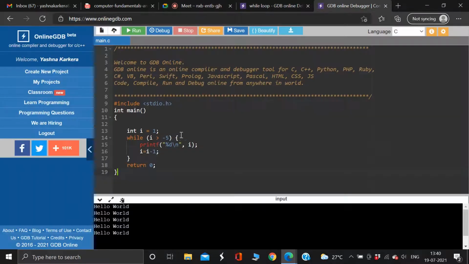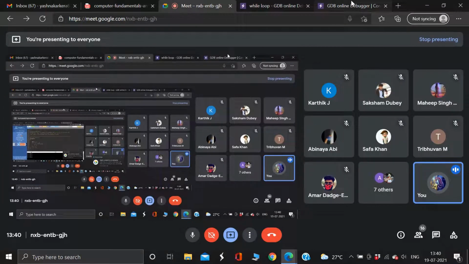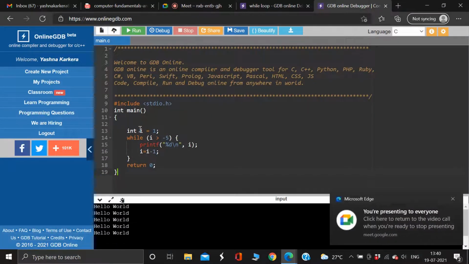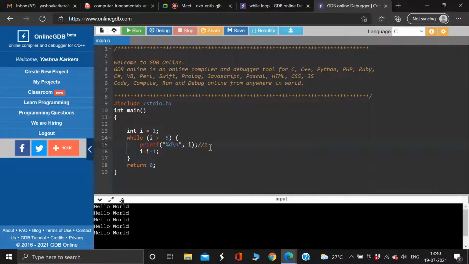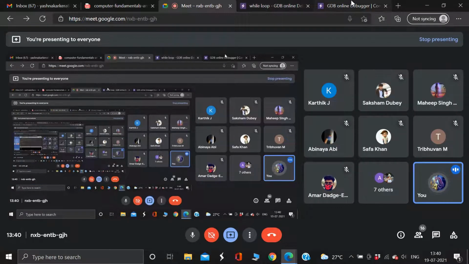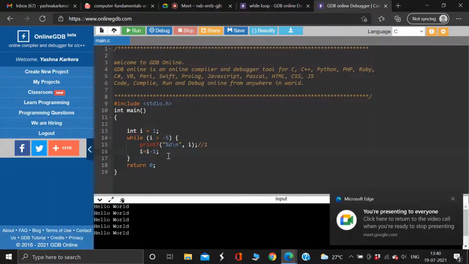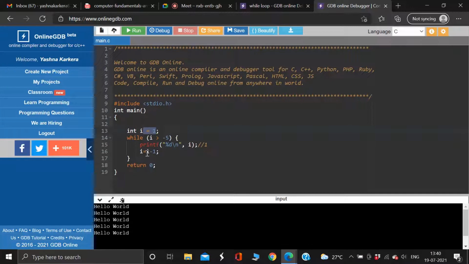Okay. Some of you have answered it really well. First thing, yes, initialization, it will print 1 first. This is my prediction, okay? It will print 1 first, then it's going to update the value of i. How am I updating? I'm reducing the value of i by 1. Now, since it was 1, what is 1 minus 1?